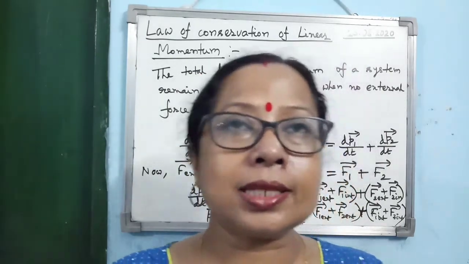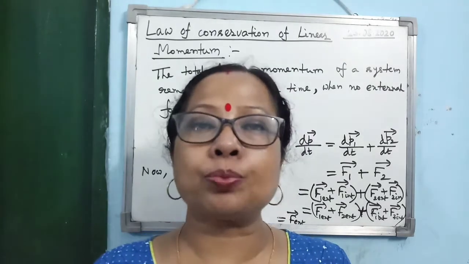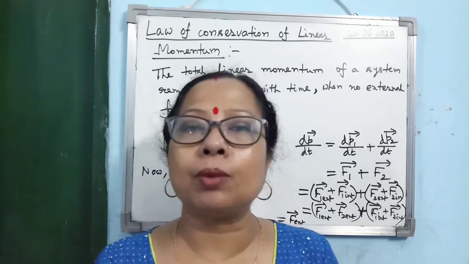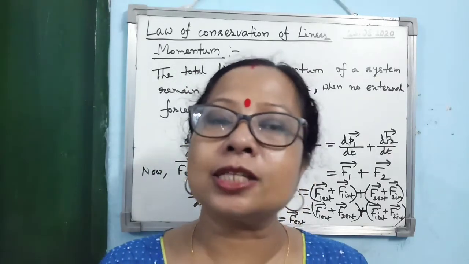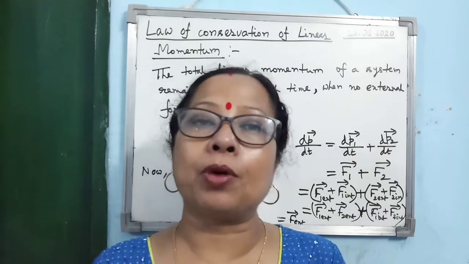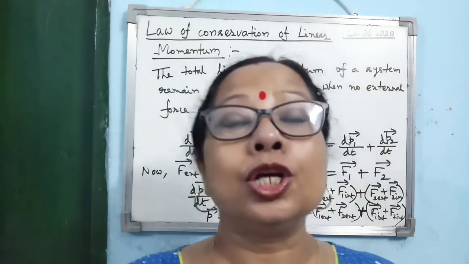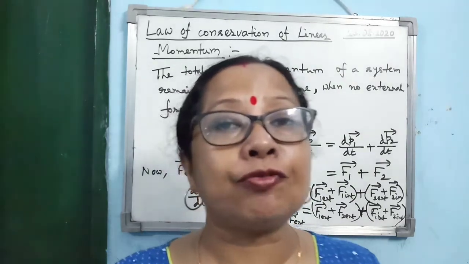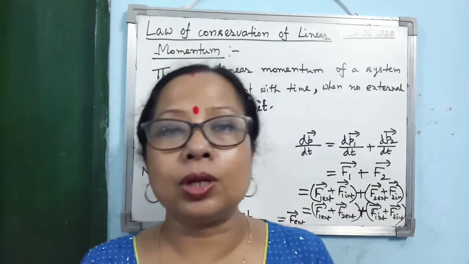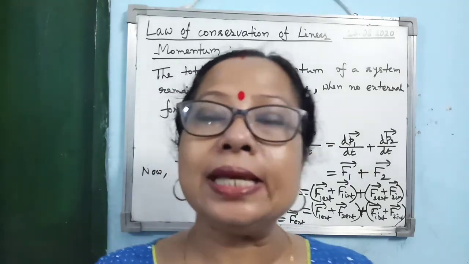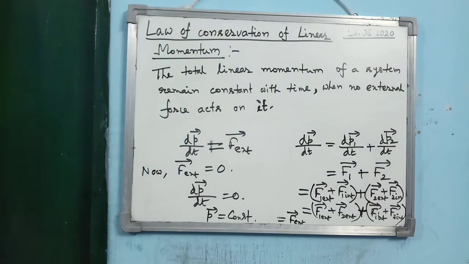And in the same way, when a bomb explodes, before the explosion, what is the momentum of the bomb? 0. So after the explosion, the different parts of the bomb get scattered in all directions in such a manner that the total linear momentum of all the fragments should be equal to 0, according to the conservation of linear momentum. So these are examples where we use the concept of conservation of linear momentum.